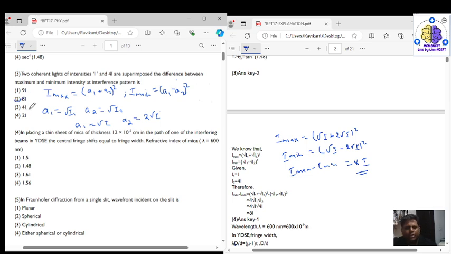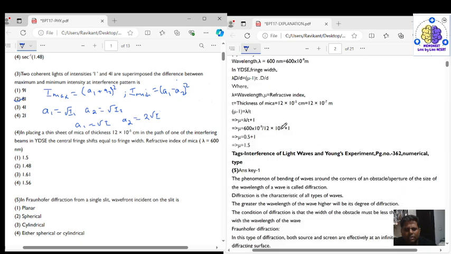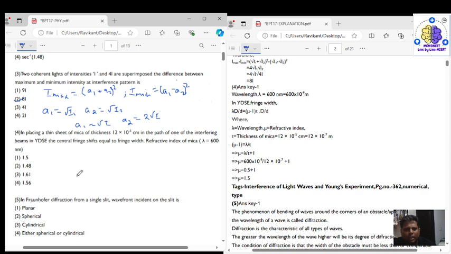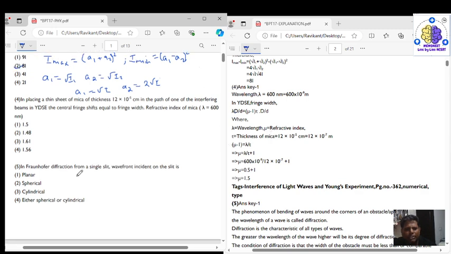So next, coming to question number 4. Question number 4 says that on placing a thin sheet of mica of thickness 12 into 10 to the power of minus 5 centimeter in the path of one of the interfering beams in Young's double slit experiment, the central fringe shifts equal to the fringe width. Then find the refractive index of the mica, if lambda is equal to 600 nanometer.